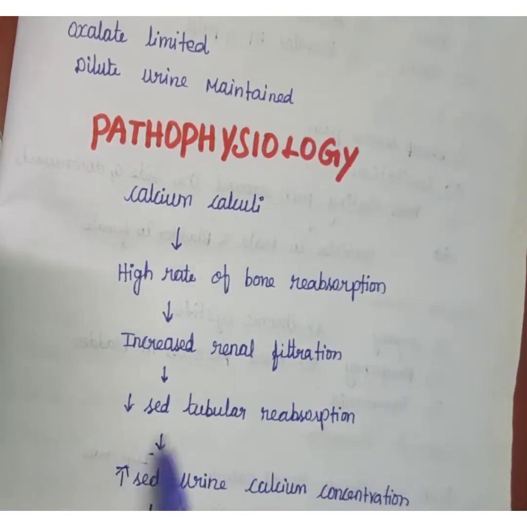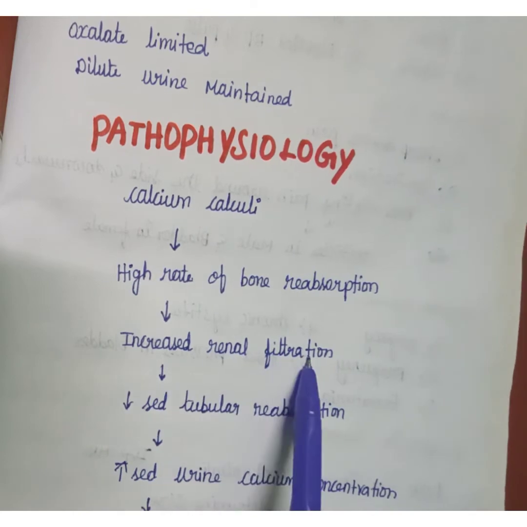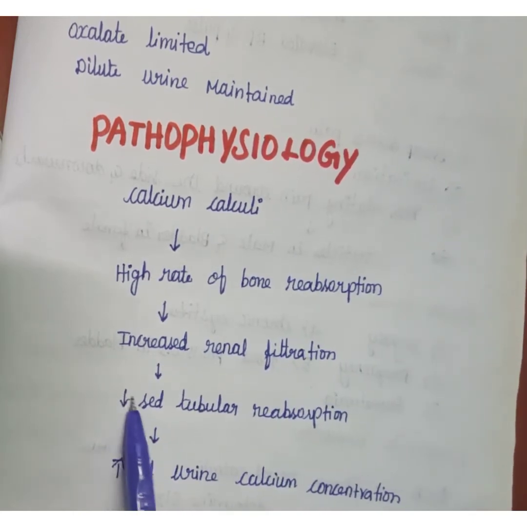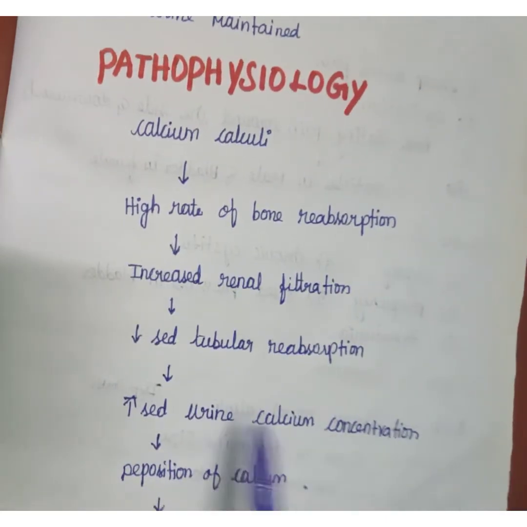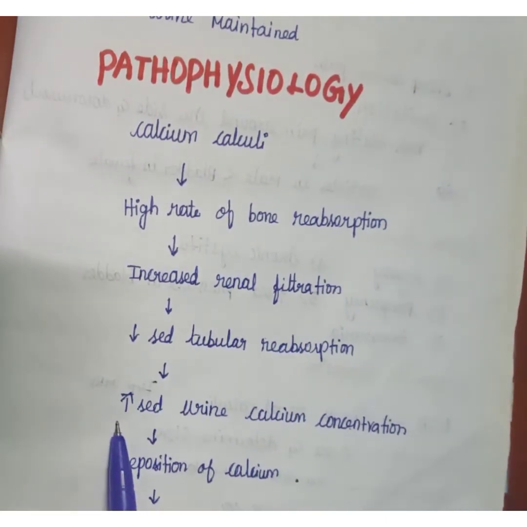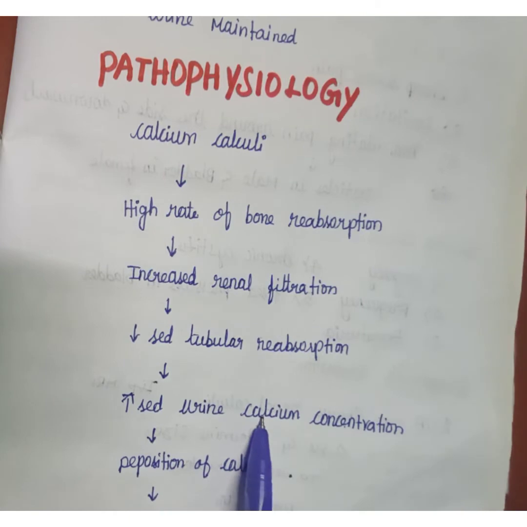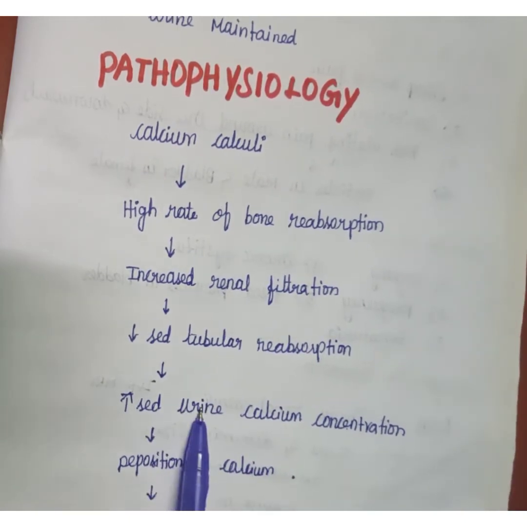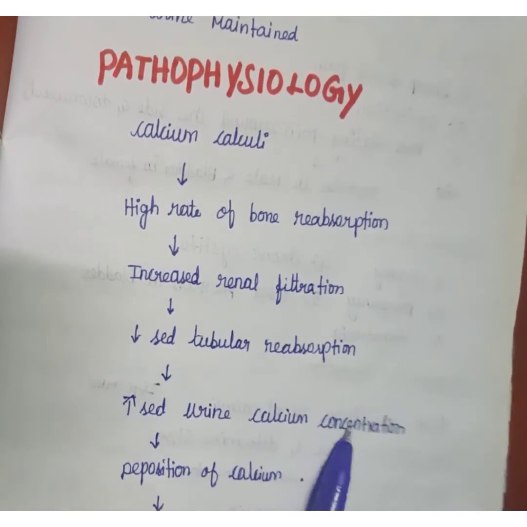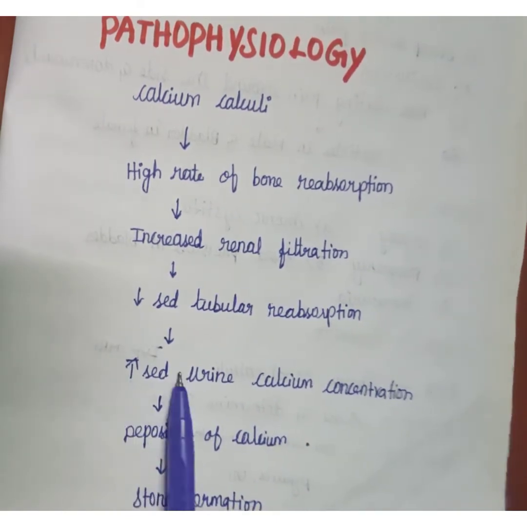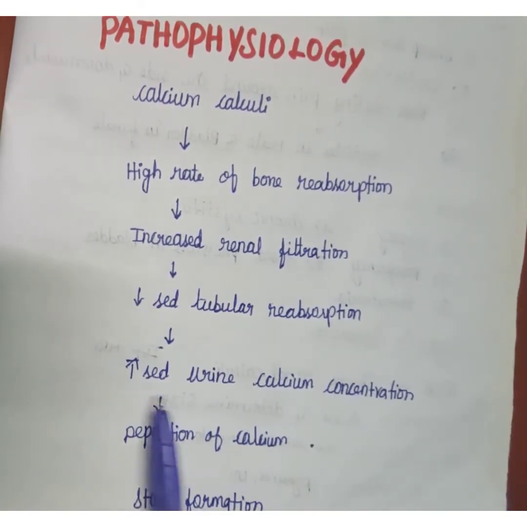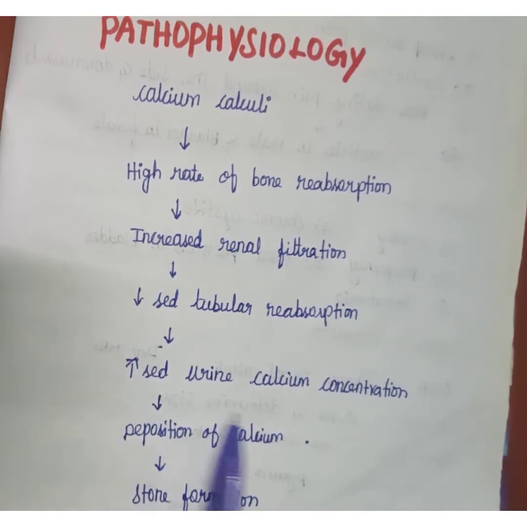Increased renal filtration causes decreased tubular reabsorption, which causes increased urine calcium concentration. Next, due to increased urine calcium concentration, there may be a deposition of calcium.